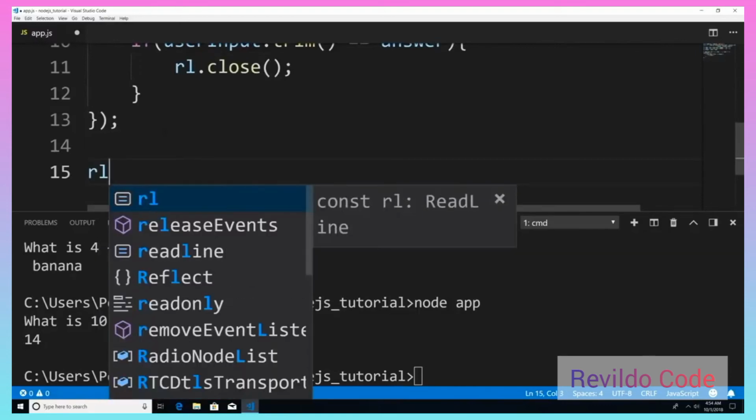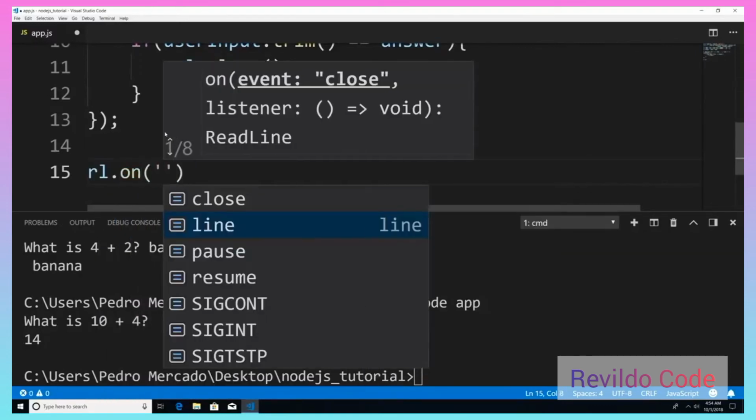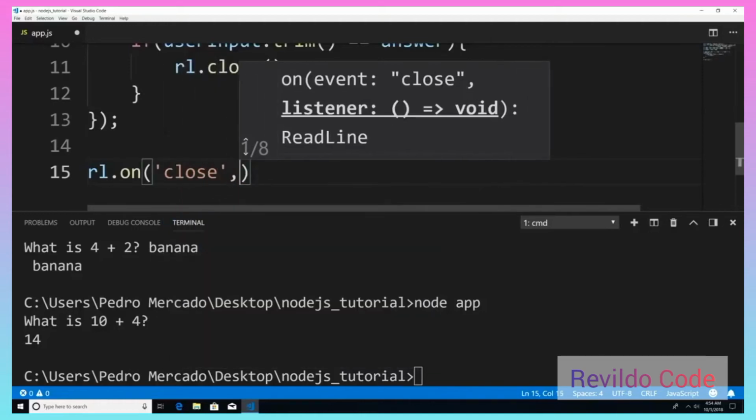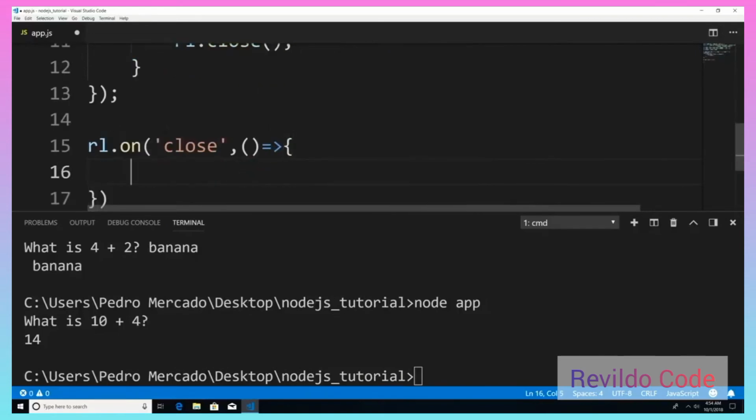I want to say rl.on, and basically I'm saying, hey, I want you to listen for an event to occur, and I'm going to say close, and we're going to give it a callback. This function is only going to execute when we close the readline interface.